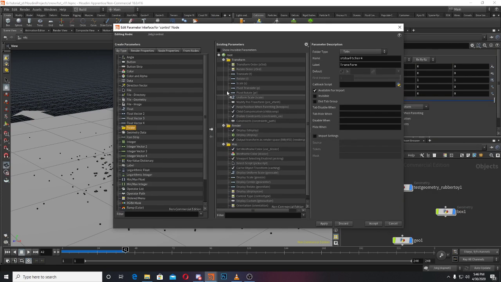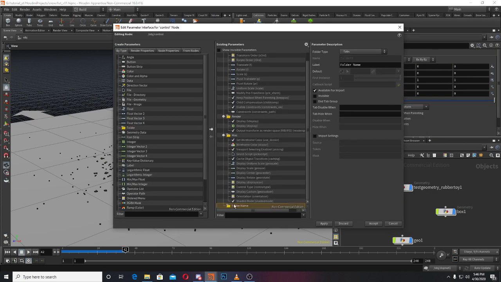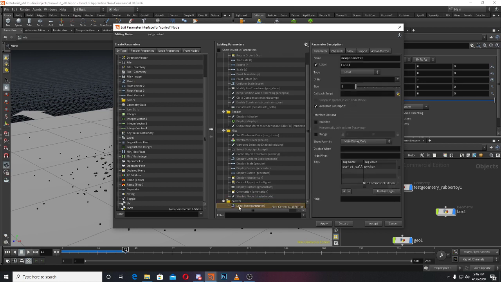Take a folder, put it in the root, and name it control. Then take a float, put it here, and name it size. Copy, paste, and accept it.